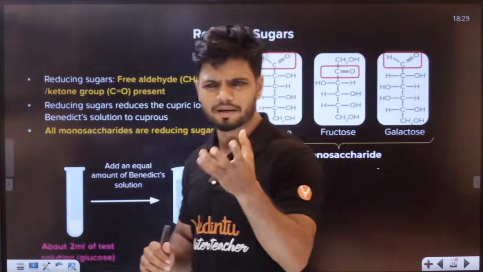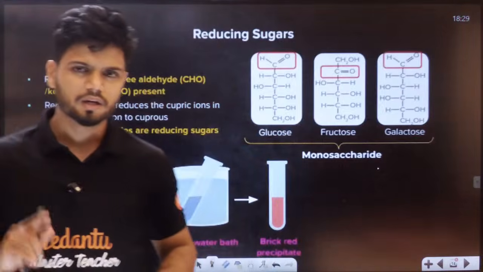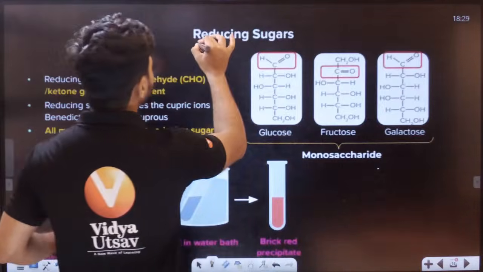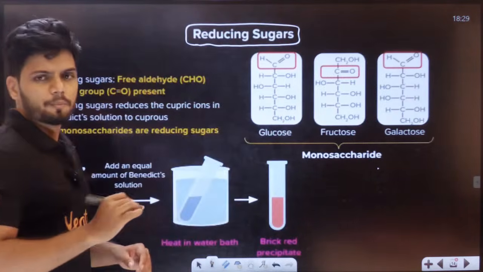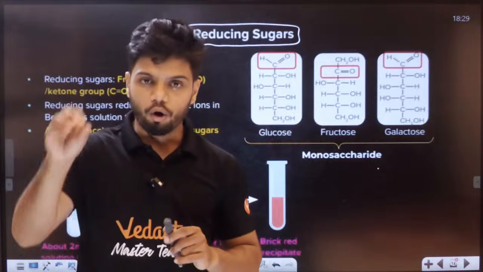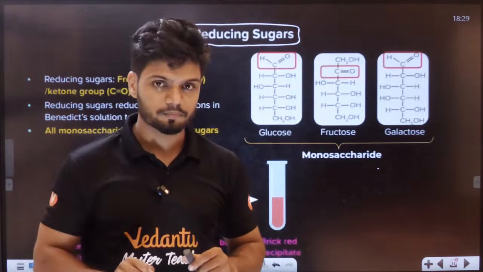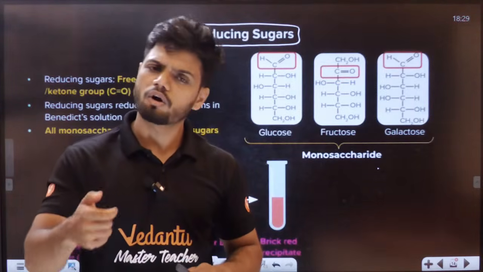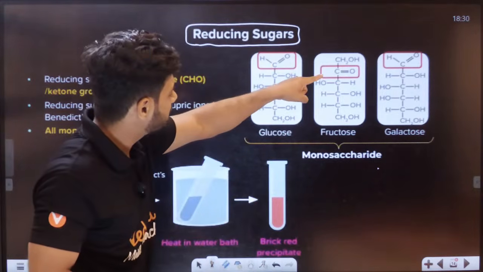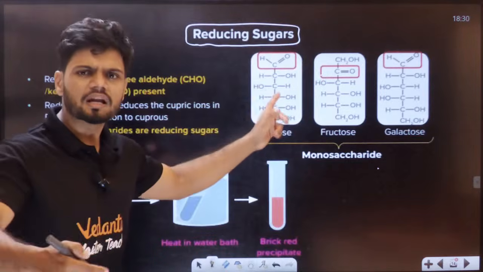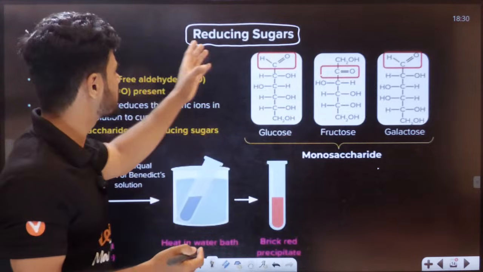One very, very small experiment is there. All of you should know what a reducing sugar is. What is a reducing sugar, students? Very basic thing. Please remember, all of these reducing sugars have a free aldehyde or a ketone group, which can undergo reaction generally. That is called a reducing sugar.